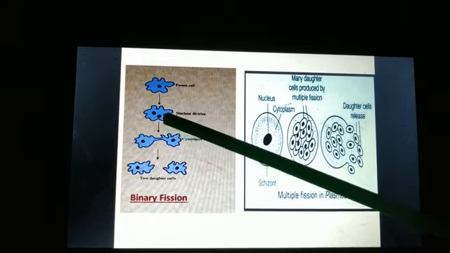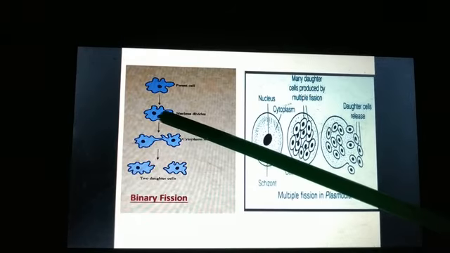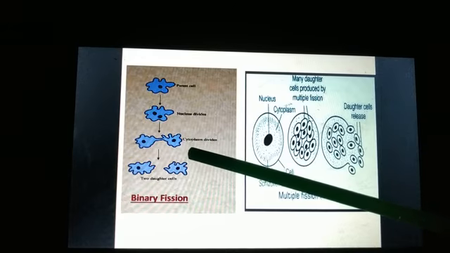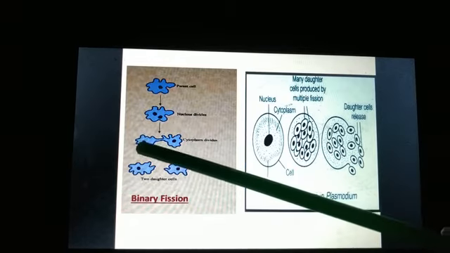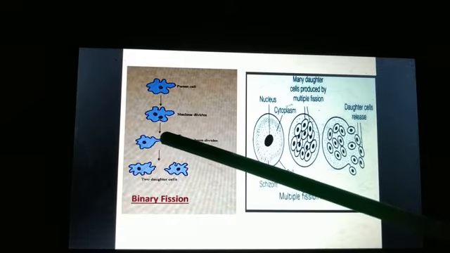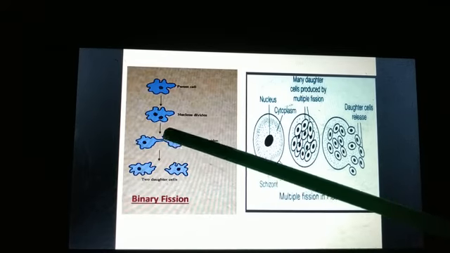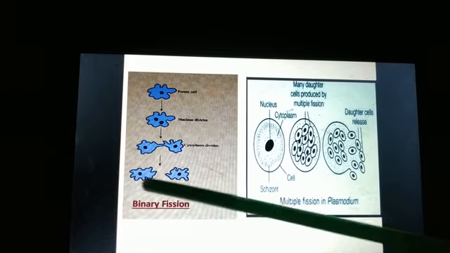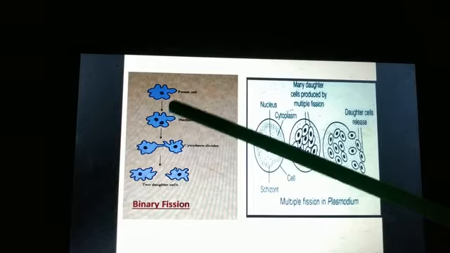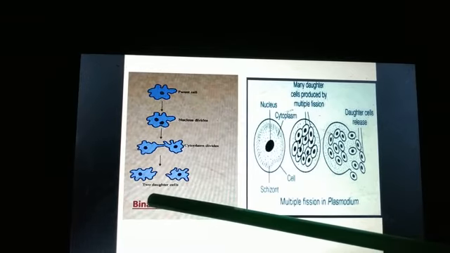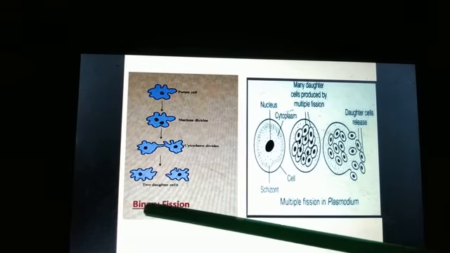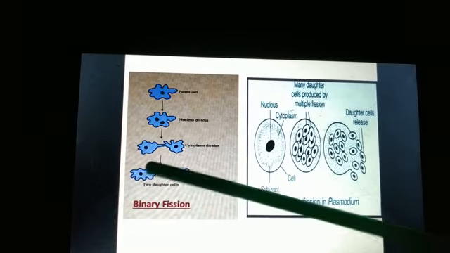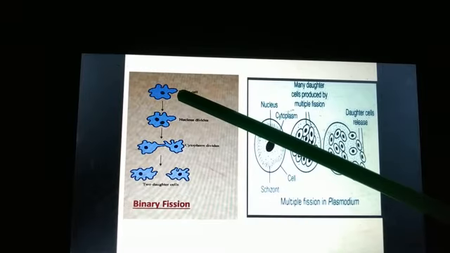At first the nucleus divides, that is karyokinesis. In the next step, the cytoplasm is divided, so cytokinesis takes place. So once the cytoplasm is divided, we will get two daughter cells, and these two daughter cells are identical to the parent cell. So in binary fission, binary means two, right? So in binary fission, we will get two daughter cells from a single parent.